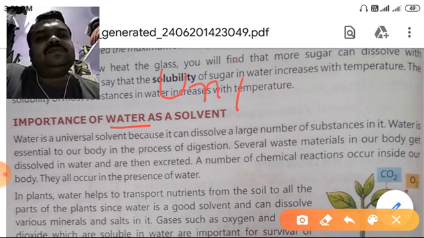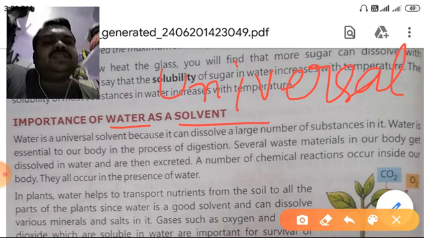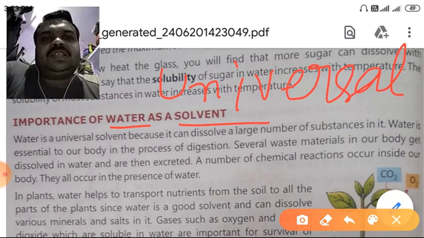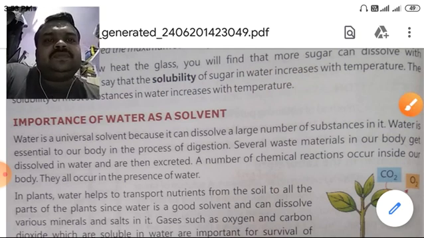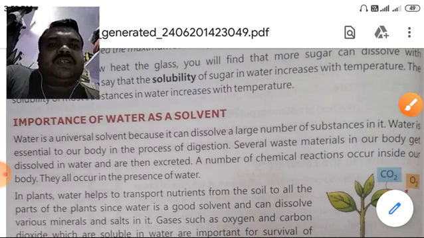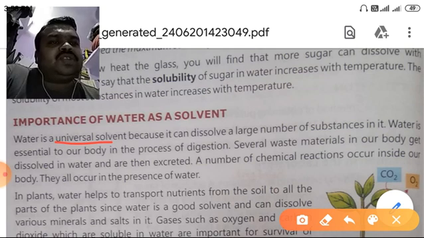Universal. What is mean by universal solvent? A solvent in which most of the substance dissolved, that is known as universal solvent. Water is a universal solvent because it can dissolve a large number of substances in it.